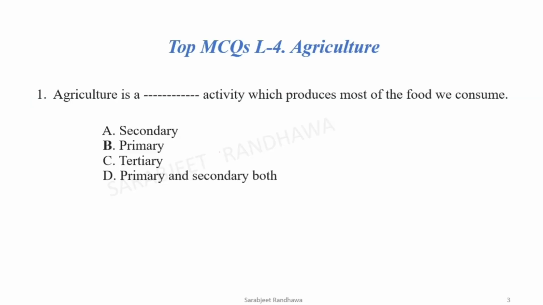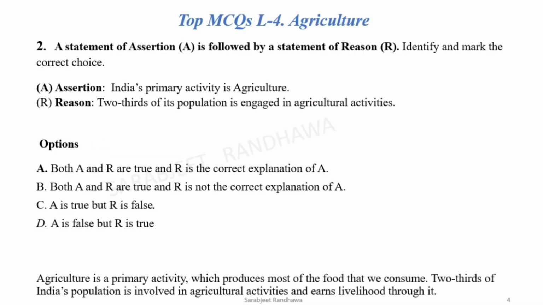Question 1. Agriculture is the dash activity which produces most of the food we consume. Now, agriculture is a primary activity. Next question is assertion and reason. Now, let's see the assertion statement. India's primary activity is agriculture. This statement is correct. 2/3 of its population is engaged in agricultural activities. This statement is also correct, and this statement is the reason of the assertion. Now, option A is correct: A is correct, R is correct, and R is the explanation of A.